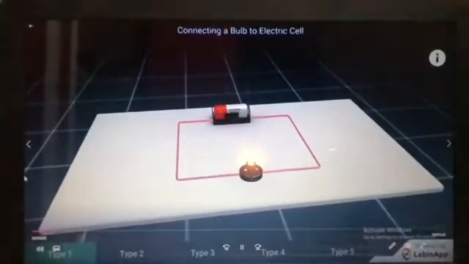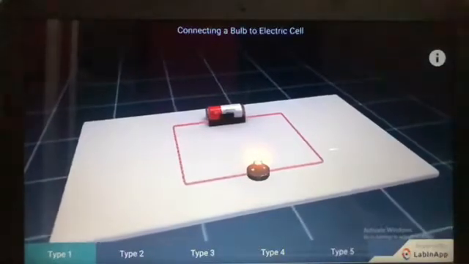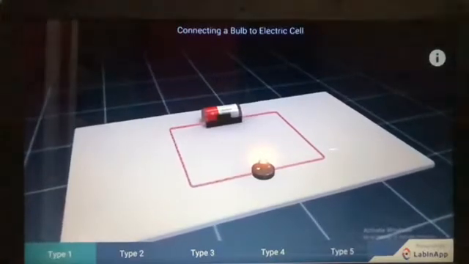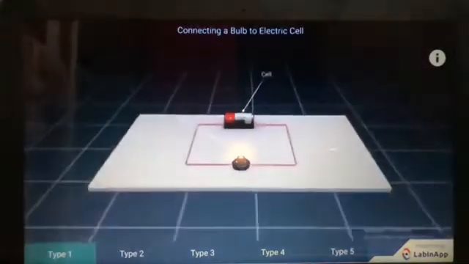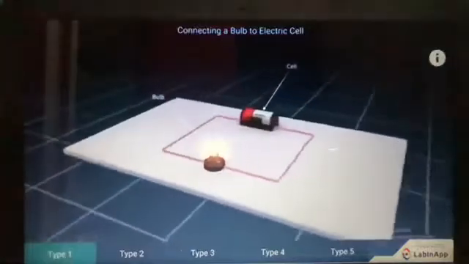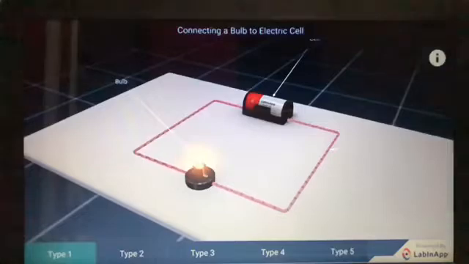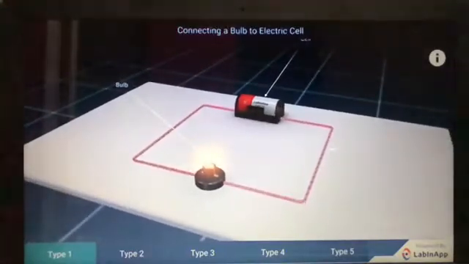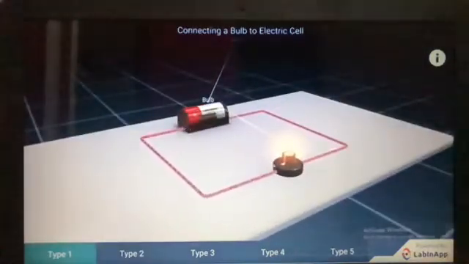We have seen that the electric cell and the bulb have 2 terminals each. Why do they have these 2 terminals? Let us try to make an electric bulb light up using an electric cell. Here we have taken an electric cell and a torch bulb. Let us connect both with the 2 terminals in all possible ways. Here the positive of the cell is connected to one terminal of the torch bulb and the other terminal of the bulb is connected back to the negative terminal of the cell.